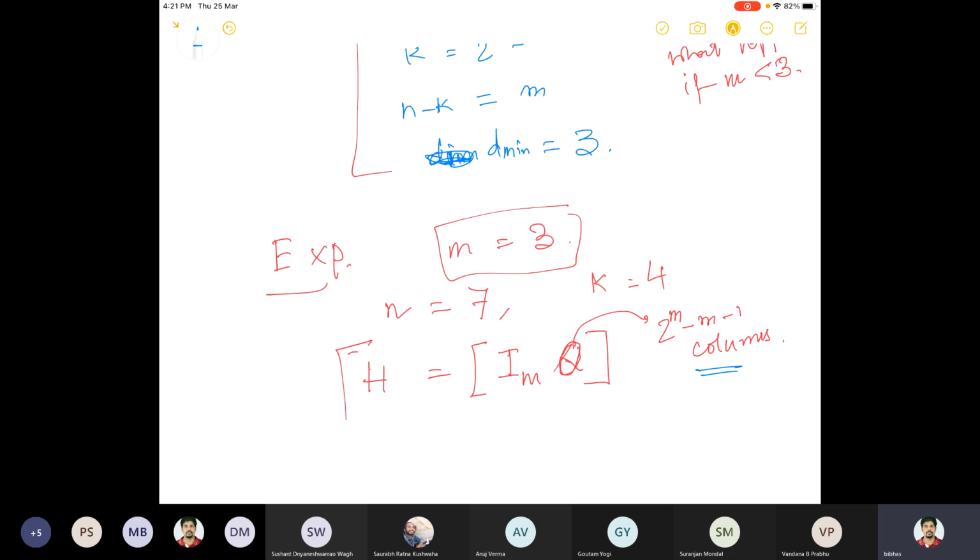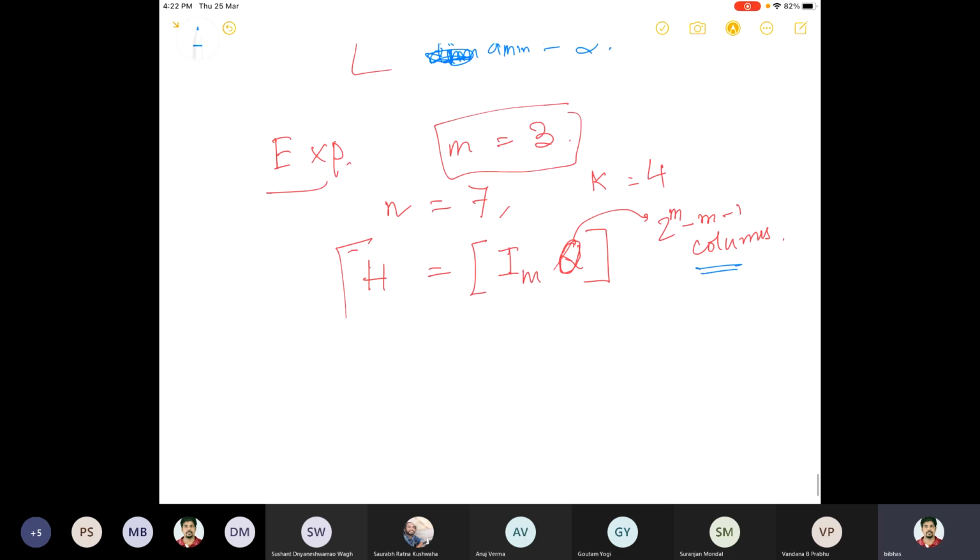And what are the weights of these columns? How is it connected with the dmin? So for m equal to 3, what is H? This is what I'm trying to ask you. First, we know the first 3 columns. Then what are the remaining columns?